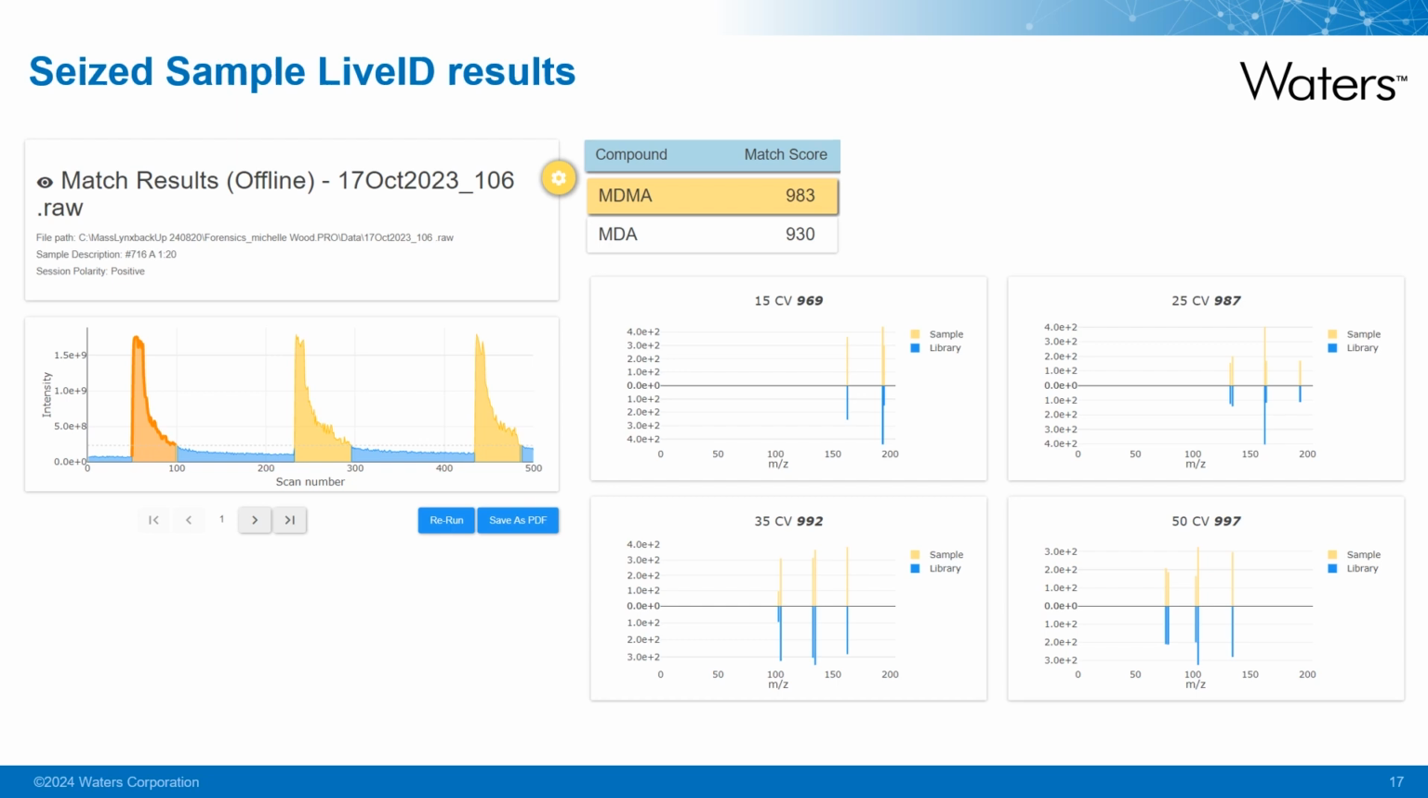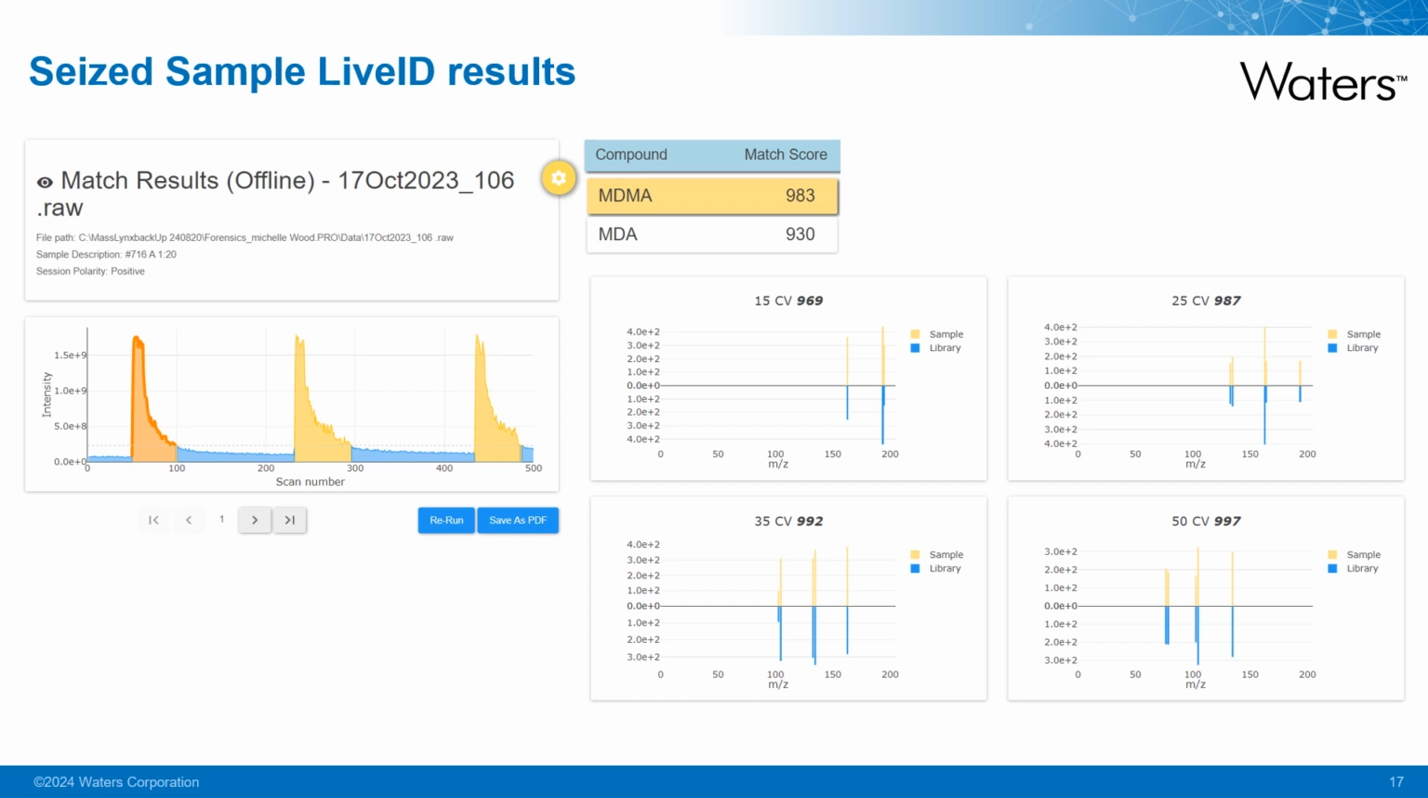On this slide is an example of one of the seized samples analysed. This sample was analysed in triplicate, as you can see from the 3 responses in the top left. The acquired spectra compared to the reference library is in the panel on the right. The calculated match score for this sample was 983 for MDMA. As the maximum match score is 1000, this is a good identification.